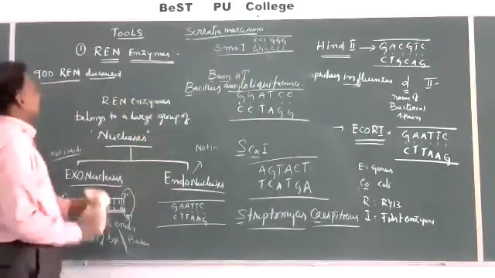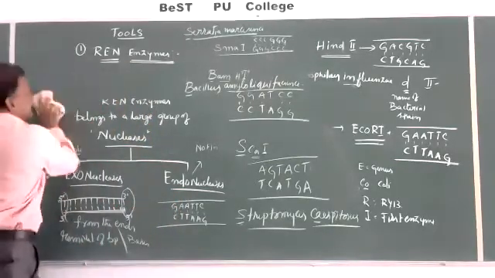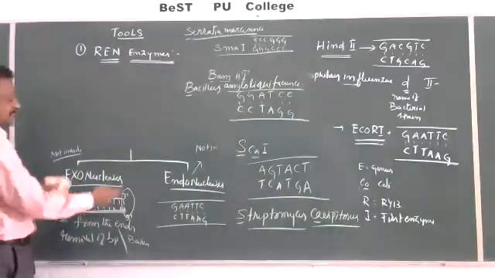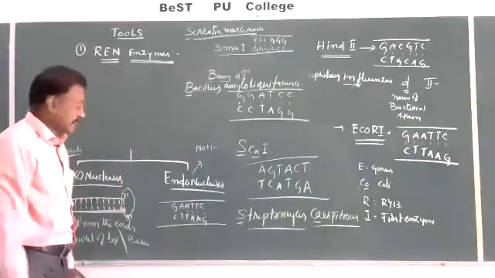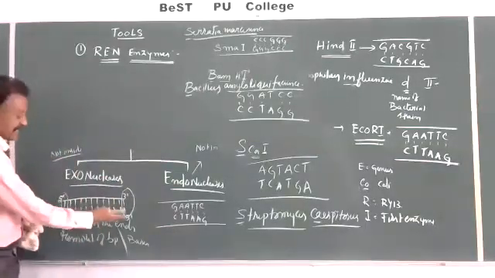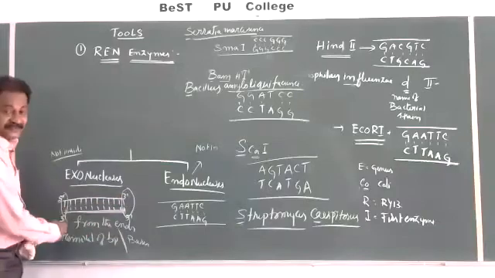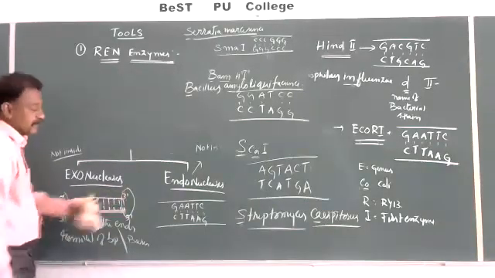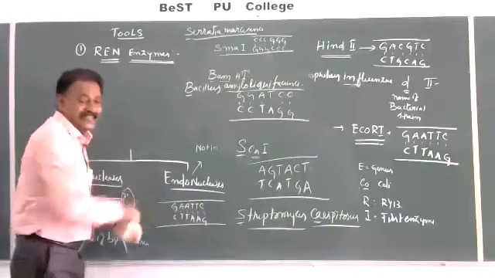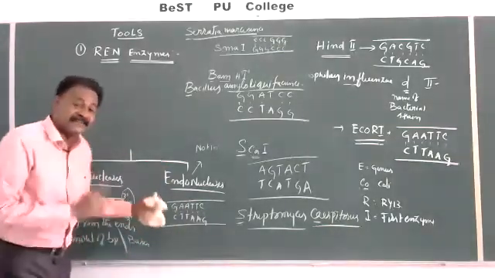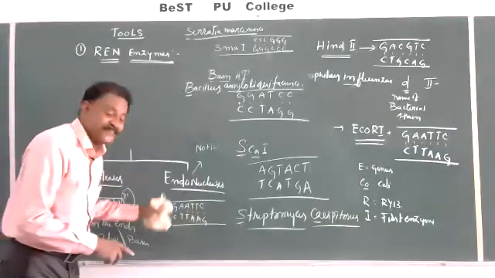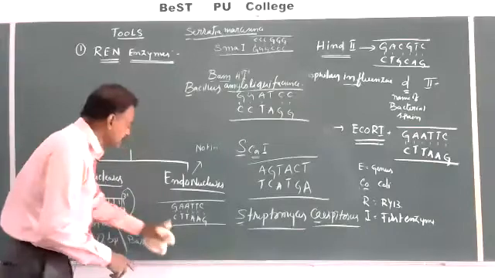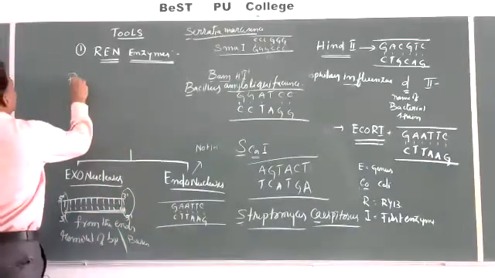Now, a question comes: exonucleases are there, endonucleases are there. Exonucleases will remove the ends, for any joining, for removal, for attachment. Endonuclease, in the center, is going to cut. Where will it cut? At a specific sequence. What is this specific sequence? This specific sequence is called a palindromic sequence.